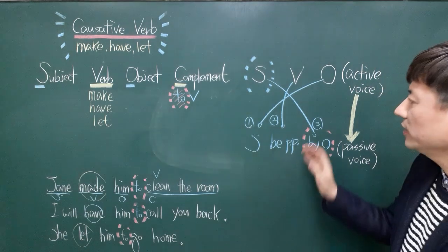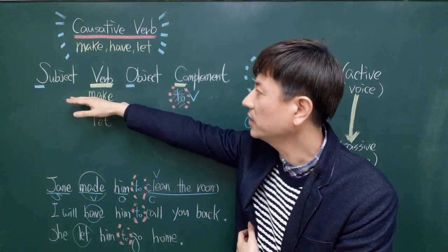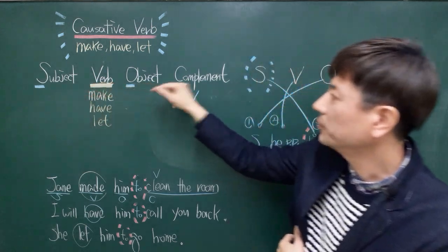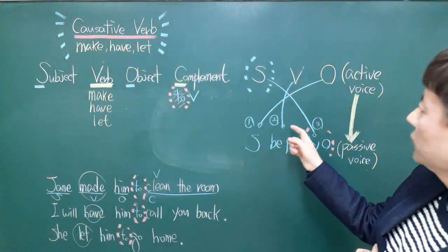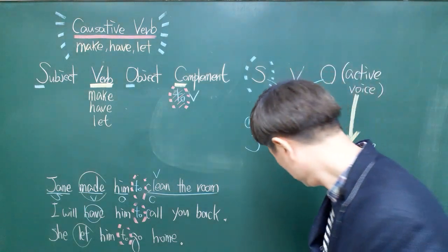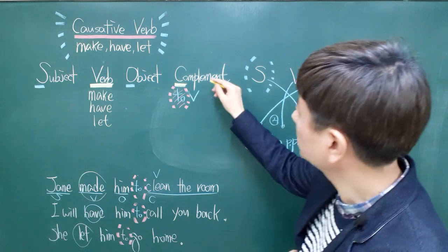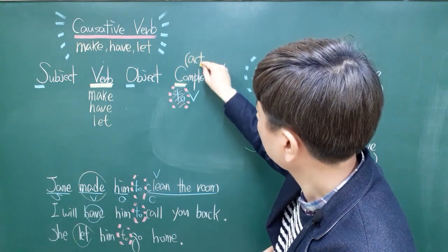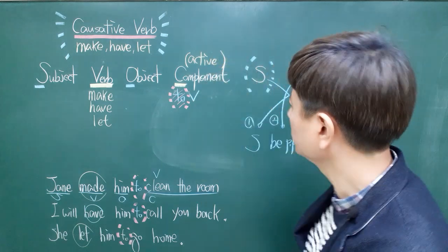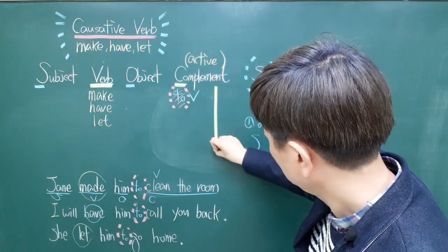Okay, then let's apply this principle to this sentence that is composed of subject, verb, object, complement. As you can see, this one is active voice. So we have to turn it into passive voice.